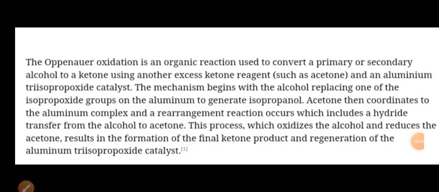Students, today let us see about the Oppenauer oxidation. Students, this Oppenauer oxidation is one of the selective types of oxidation of mainly primary and secondary alcohols. But in comparison to primary and secondary alcohols, it can undergo this oxidation in an easy manner.